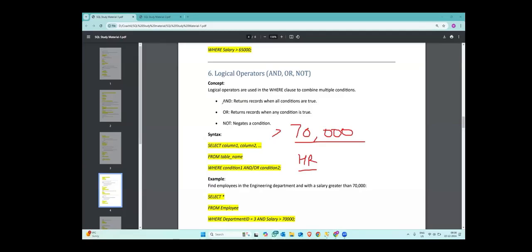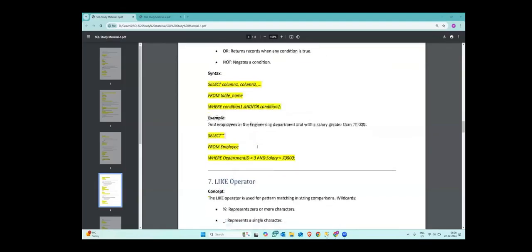If we are using an AND statement, then it will only approve when both the conditions, or all the conditions, are true. And OR will return when any of the conditions is true. And NOT will negate a condition. So for AND, all the conditions should be true. For OR, if any condition is true, it is fine. And for NOT, it will give the opposite of what the condition says.